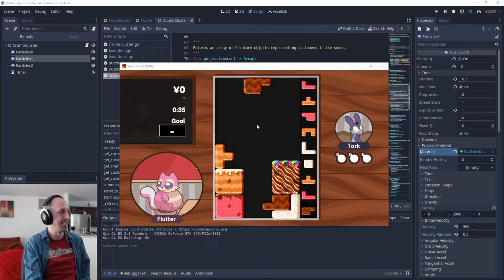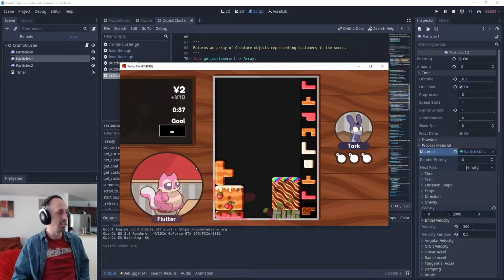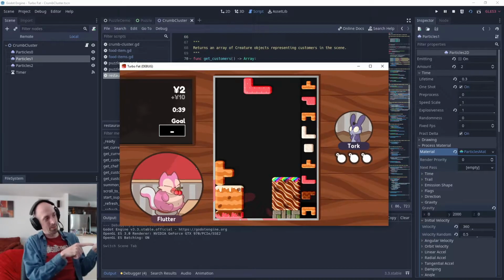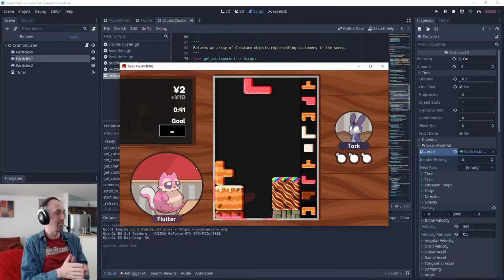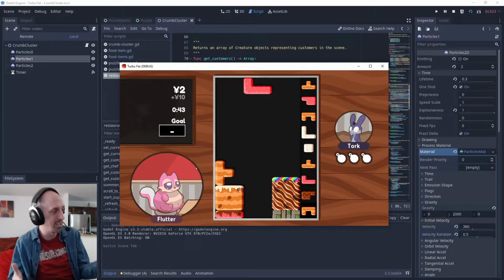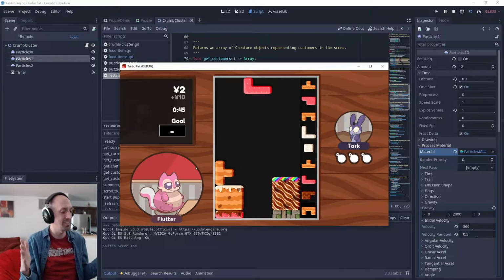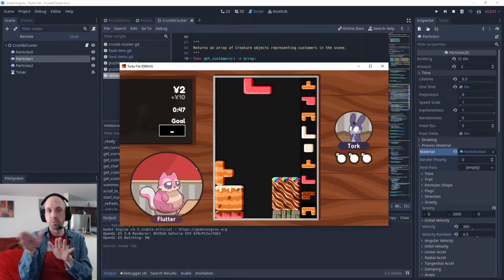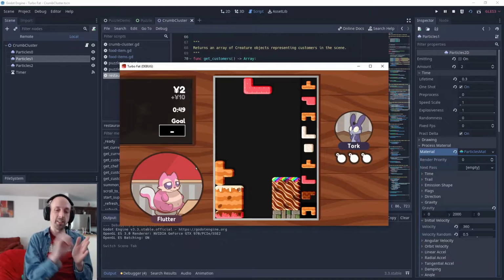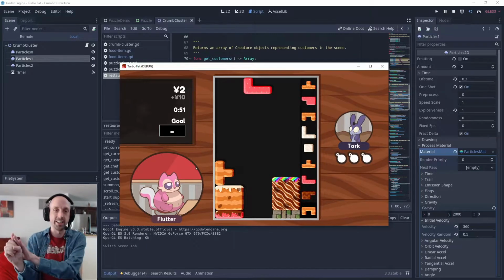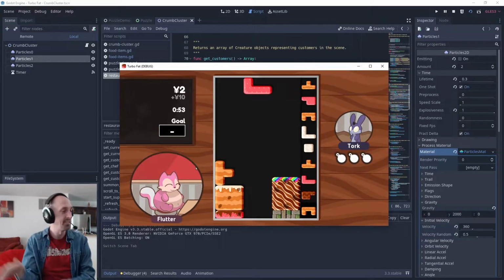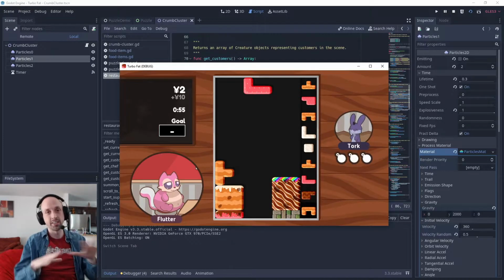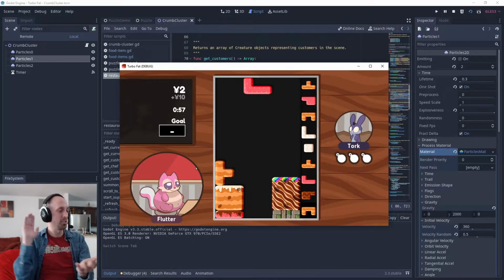Let me show you. So when you clear some lines, the food appears, and then it zooms in the mouth, and little crumbs come out. So a little nicer. The hardest part of all this, though, is getting the creature's mouth position, because this is not just a nested set of Node2Ds and sprites where you can say, this here, give me its global position, and it'll map it for you. The reason why that doesn't work is because this creature itself is a viewport. It's rendered as a viewport to get that outline effect, so that was a necessity.